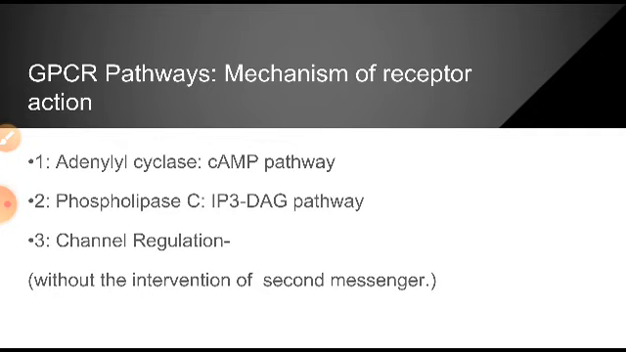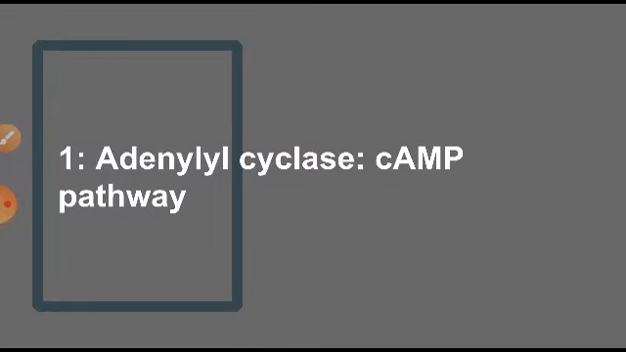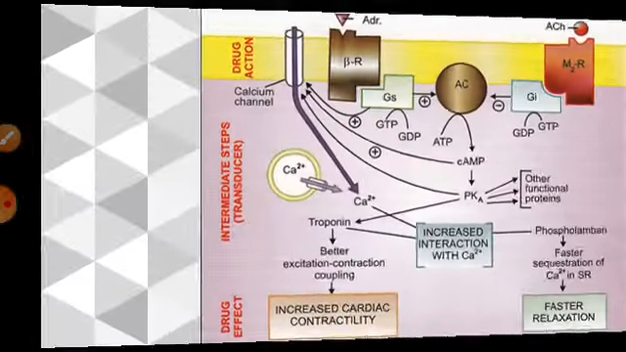The third pathway that some of the GPCR receptors follow is channel regulation, and in this pathway there is no need of a second messenger. They directly have control over channel opening. So let's see these mechanisms one by one and understand how this all happens. First is the adenylyl cyclase cAMP pathway.